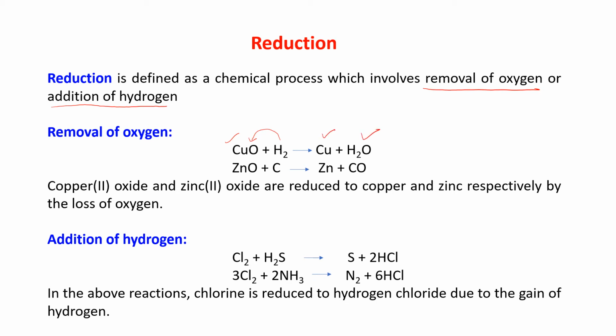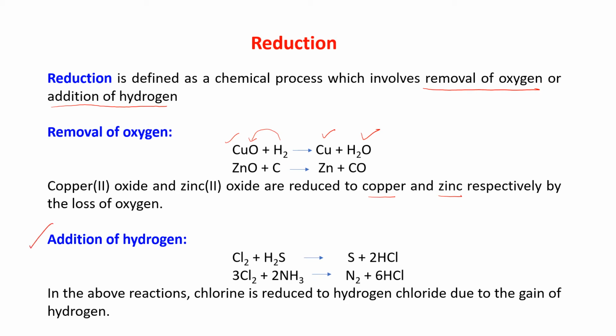That means oxygen is removed from copper oxide, so copper is getting reduced here. Also ZnO plus C gives Zn plus CO. Copper oxide and zinc oxide are reduced to copper and zinc respectively by the loss of oxygen.